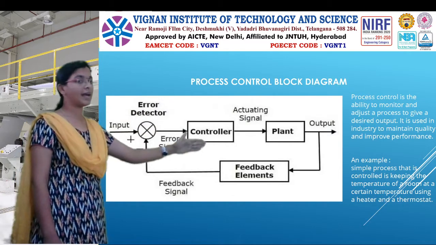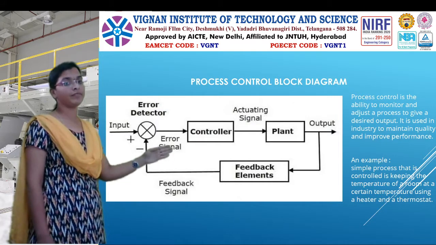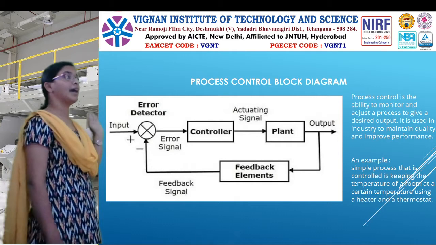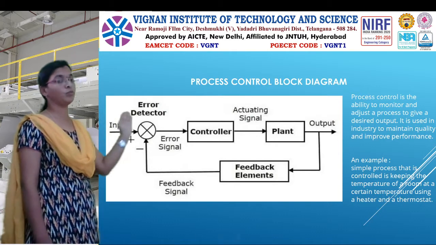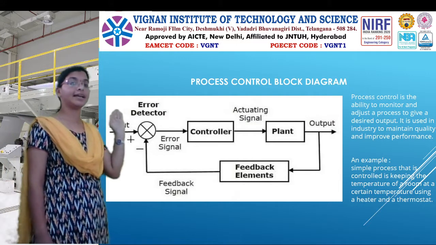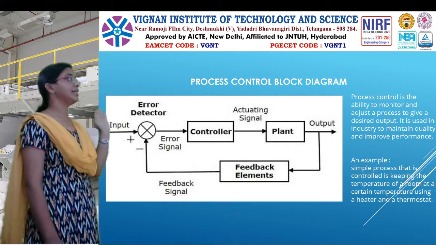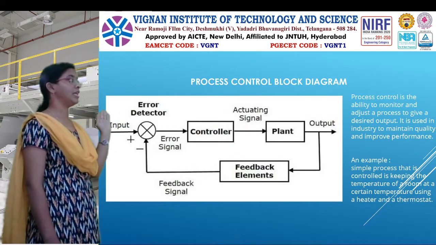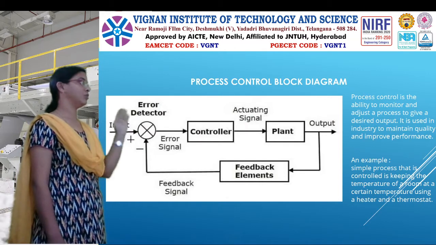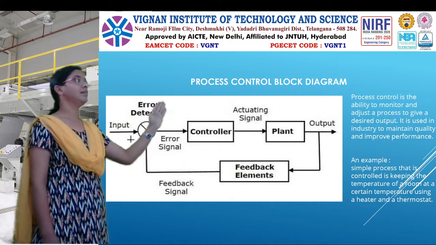Here, the feedback element will do the measurement, and after measuring it will generate the output, right? That output and the set point value are both given to a comparator. The comparator is also called an error detector, which will generate the error by comparing these two inputs, that is, the set point value as well as our measured value.